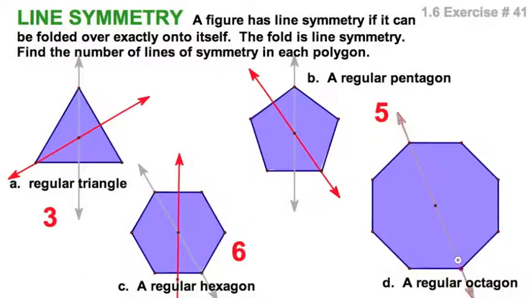And beyond that, I'm repeating. 8 vertices, I've got 8 axes of reflection. So there you have it. 3, 5, 6, and 8 sides. 3, 5, 6, and 8 axes of reflection.